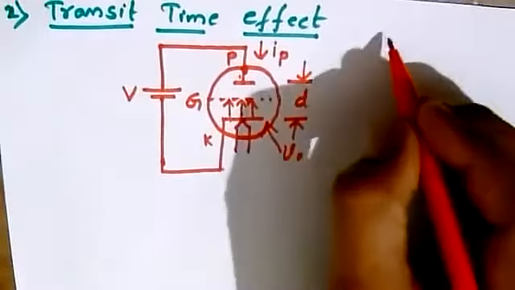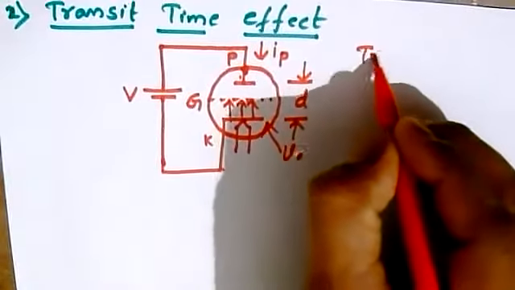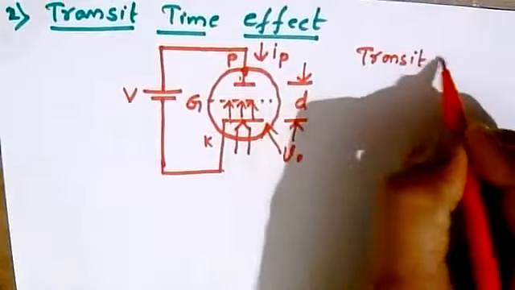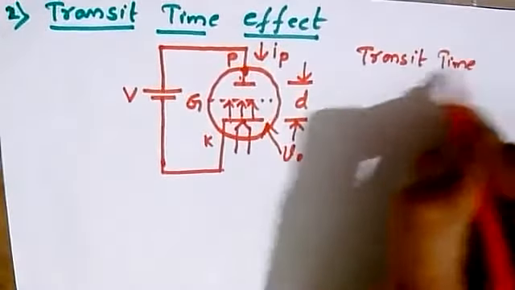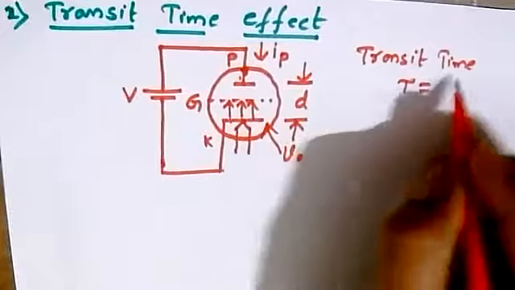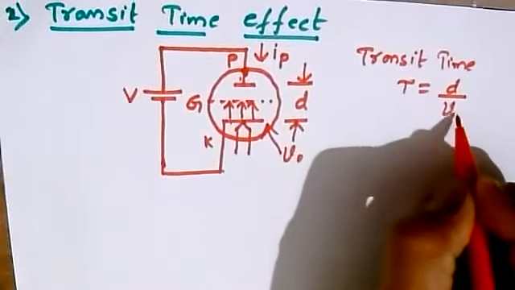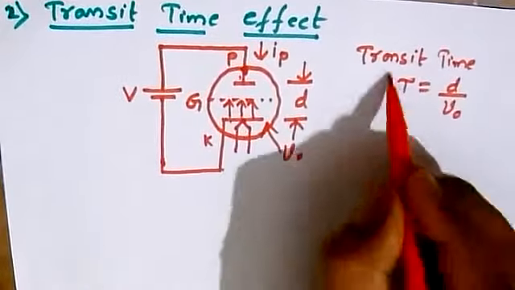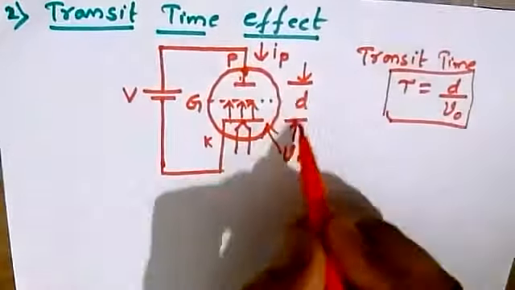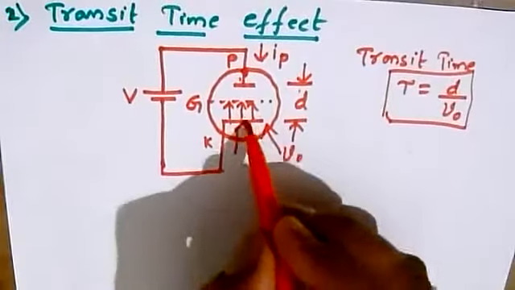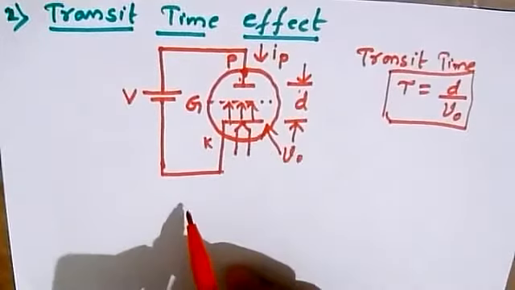Now, the transit time is given by a simple expression. Transit time, represented by tau, is given by d by V naught, where d is the distance between these two plates and V naught is the velocity of electrons.